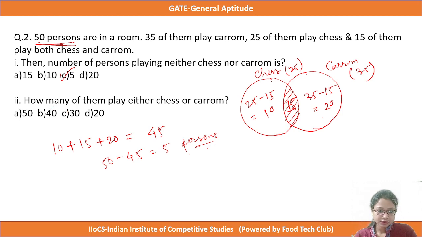And the second required question is how many of them play either chess or carom. Either chess or carom means the summation of only chess and only carom. That means the answer will be only chess people, 10, plus only carom players, 20, which equals 30. That means 30 people will play either chess or carom. Okay, clear? So option C will be correct.